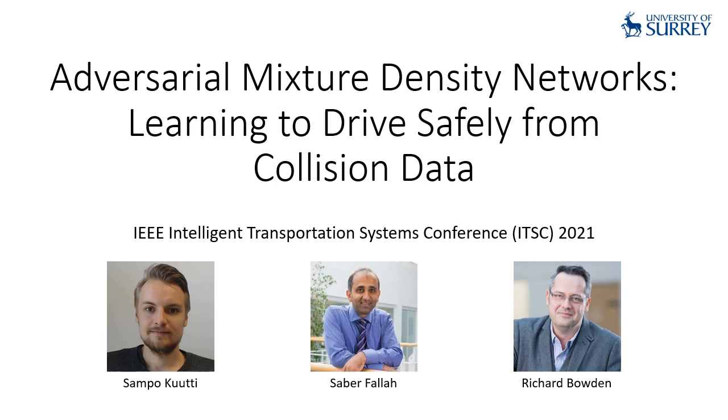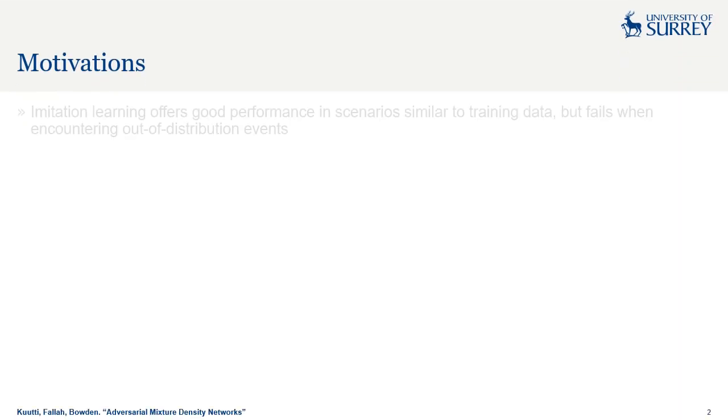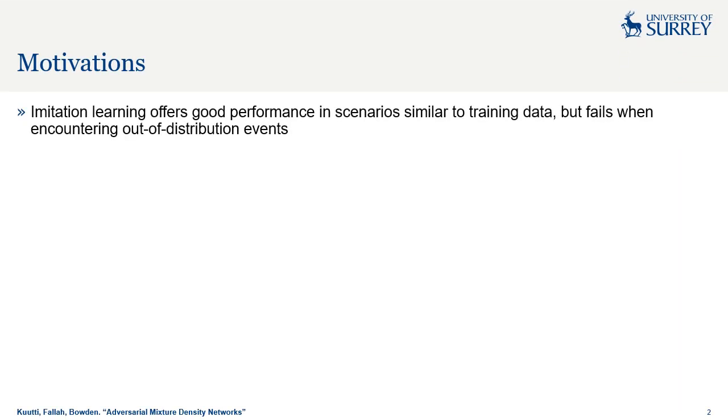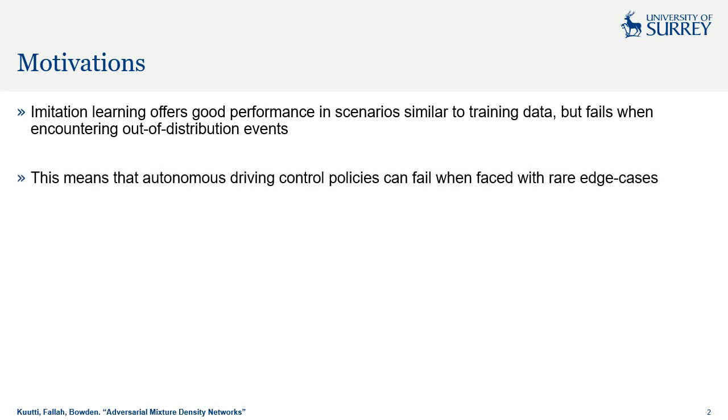from Collision Data. The motivation behind our work was the prevalence of supervised learning techniques such as imitation learning, where the model learns from a dataset of expert demonstration of the task. However, while imitation learning offers good scale into training data and good performance in scenarios similar to those seen in training data, these systems can often fail when encountering edge case scenarios not seen during training. In an autonomous vehicle, this could mean that when the vehicle encounters an edge case not seen previously, the control policy can completely fail to generalize and fail to drive safely. In worst case scenarios, these failures may lead to collisions.